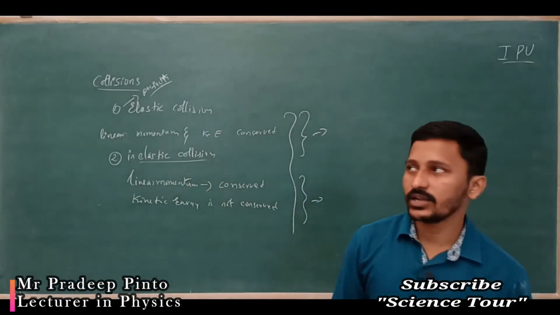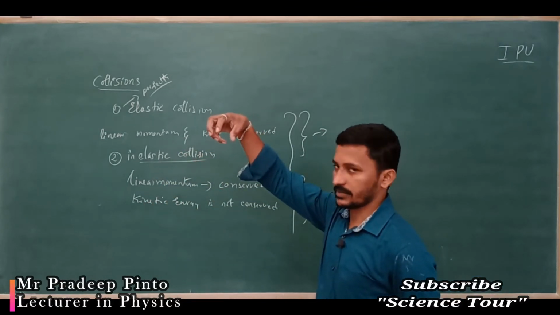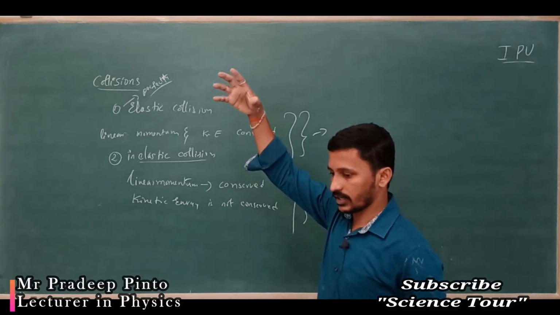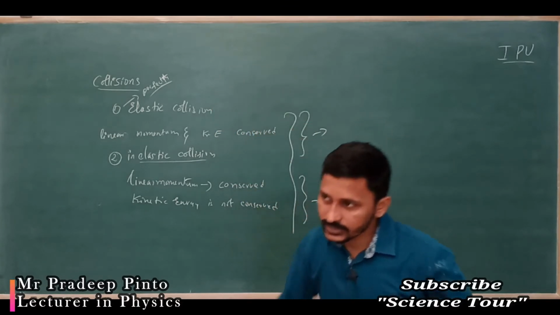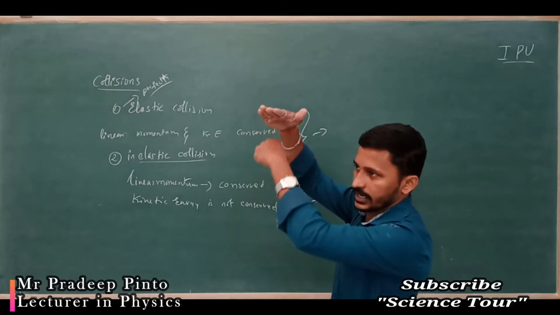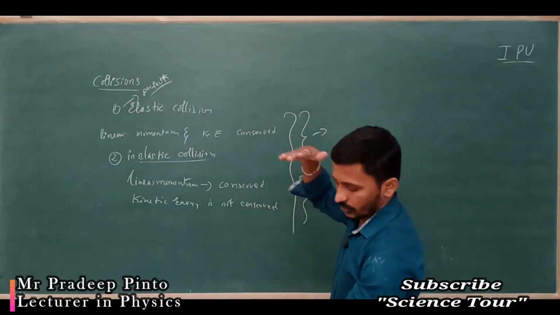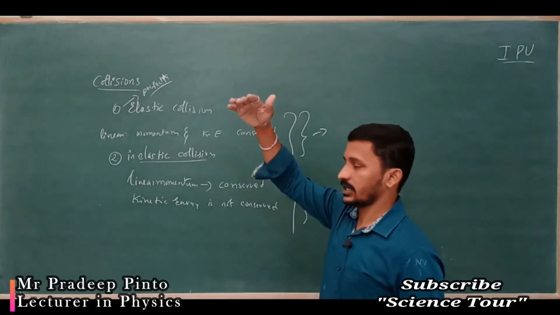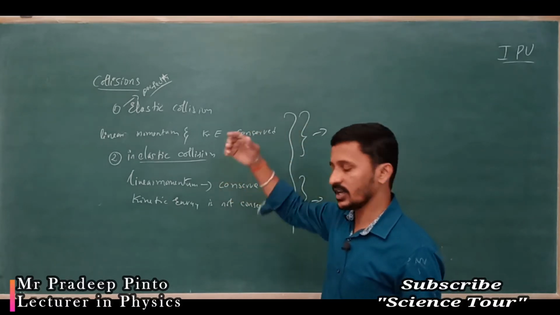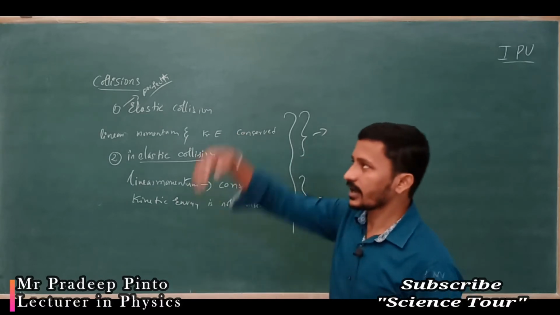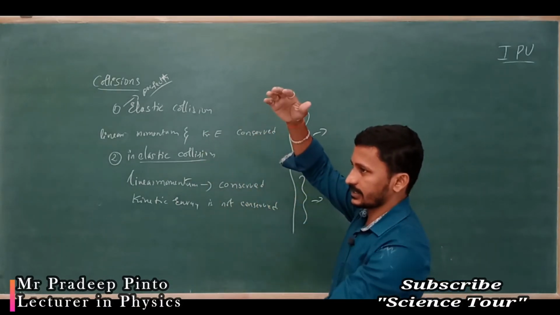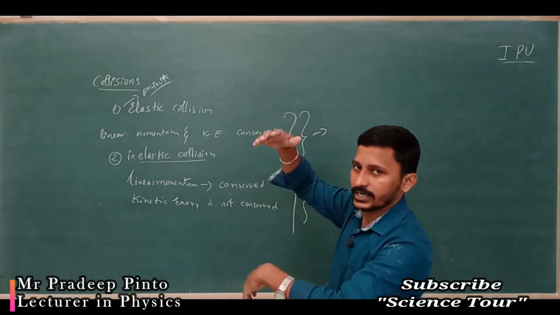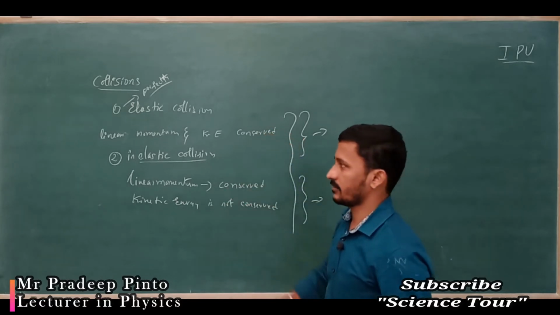For the elastic collision, suppose I have a rubber ball and I leave it. It hits the ground and comes back to the same height. Then the collision between the floor and the ball is elastic, because it has not lost any energy. It has gone, collided and come back. The initial kinetic energy and initial momentum are equal to the final kinetic energy and final momentum.